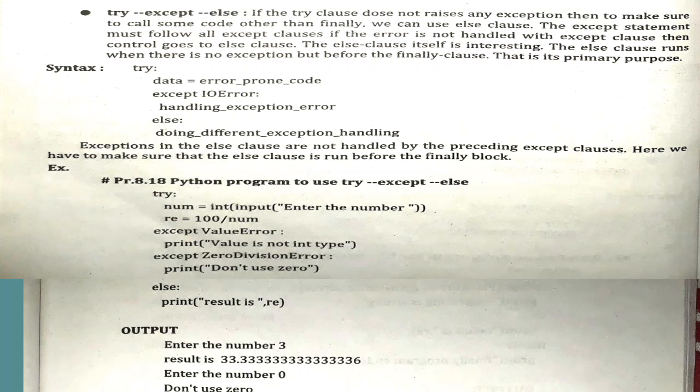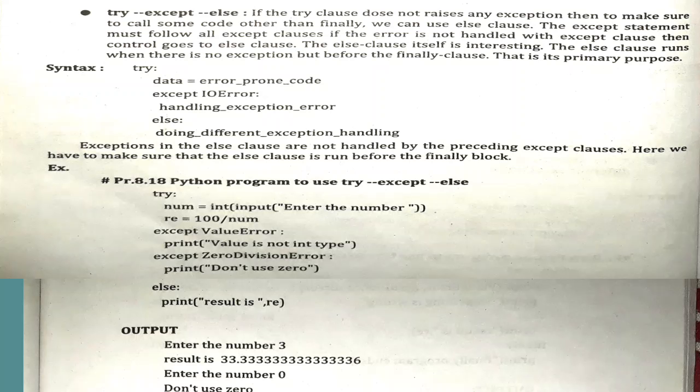Then the next one is the try, except, else block. Try except else. So now in this program, whenever we have try, which contains the error-prone code, or the code which may create the error, after that, if there is an error, the except block is executed, and if there is not an error, then the else part is executed.